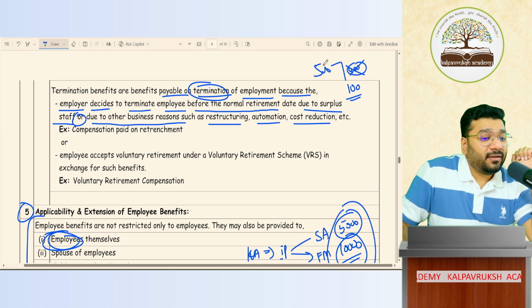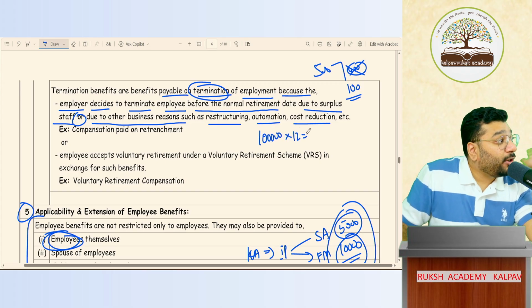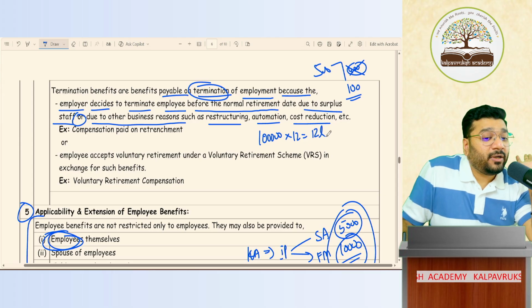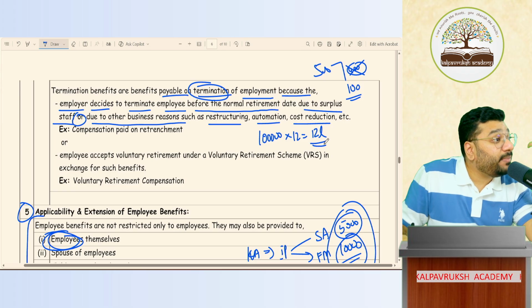Imagine one employee who's getting 1 lakh per month. They're telling him, full 12 months' salary I'll pay now itself, but I cannot keep you in service. So how much is that? 12 lakh. That amount of 12 lakh is called a benefit. Which benefit? Termination benefit. That is called termination benefit.